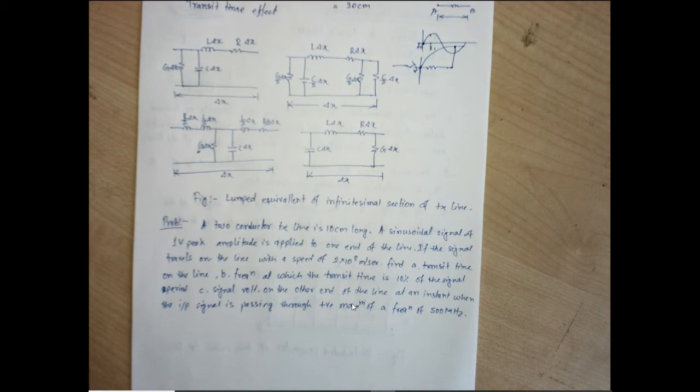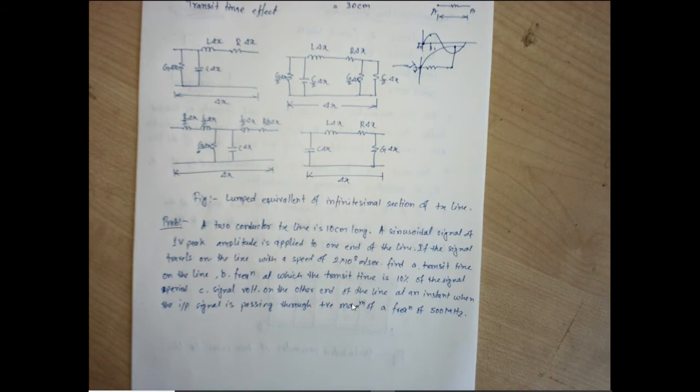Third point, signal voltage on the other end. While the signal is propagating, what is supposed to be the signal voltage on the other end of the line at an instant when the input signal is passing through the positive maximum, for a frequency of 500 megahertz?